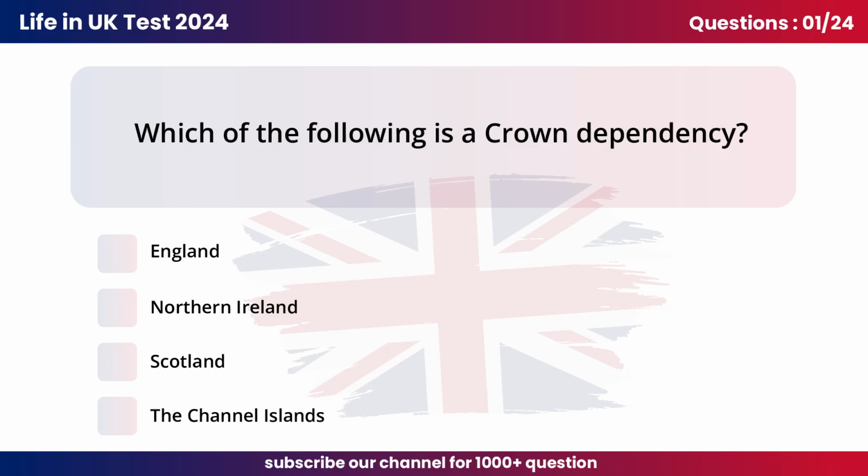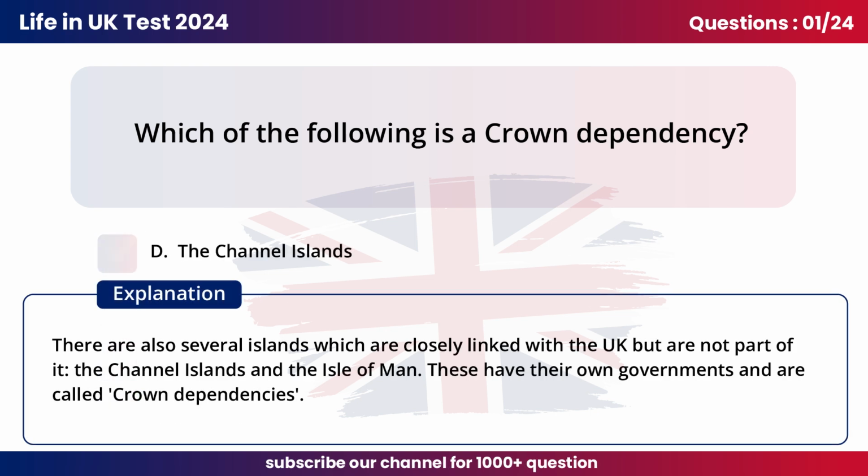Question 1. Which of the following is a crown dependency? D. The Channel Islands. There are also several islands which are closely linked with the UK but are not part of it, the Channel Islands and the Isle of Man. These have their own governments and are called crown dependencies.